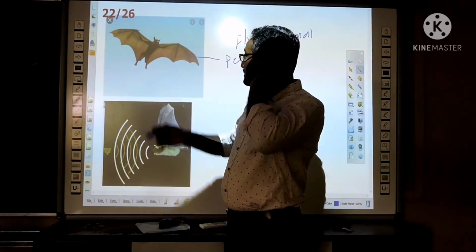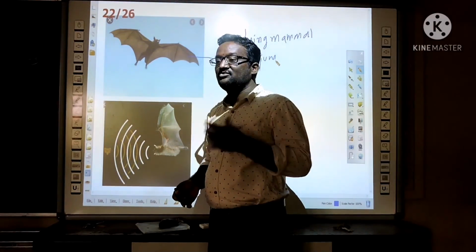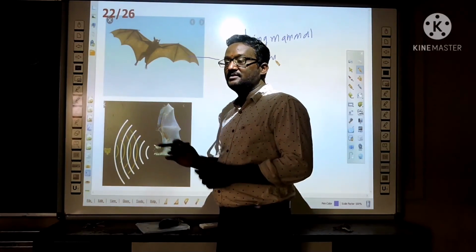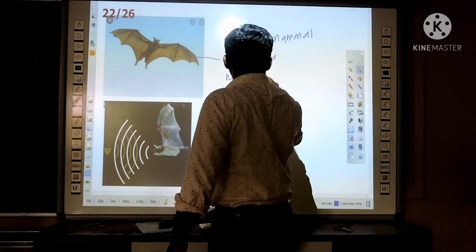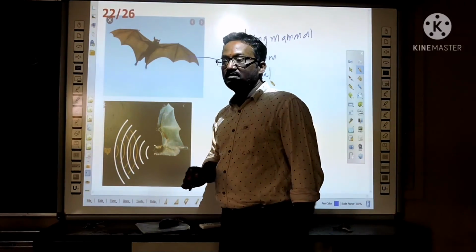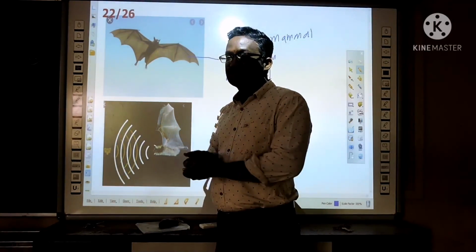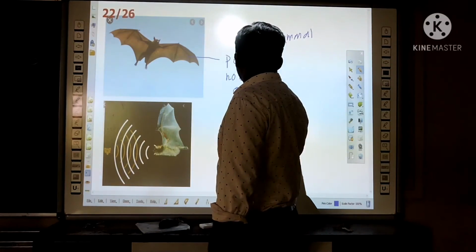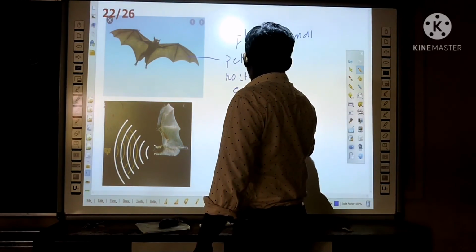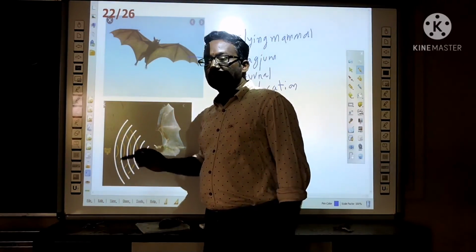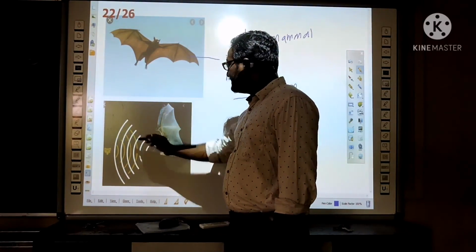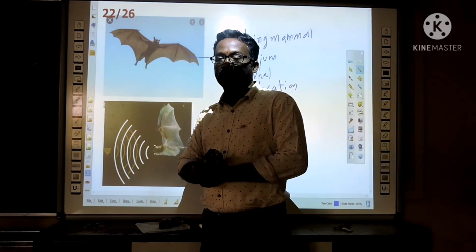So how do these nocturnal animals find the things in the dark? Since they are nocturnal, how do they locate the surroundings? They use the echolocation. The echo means sound. So from their body, when they are flying, they release the ultrasonic waves.